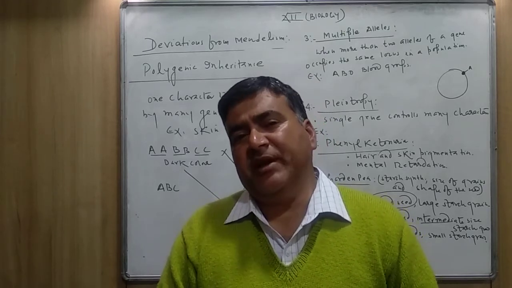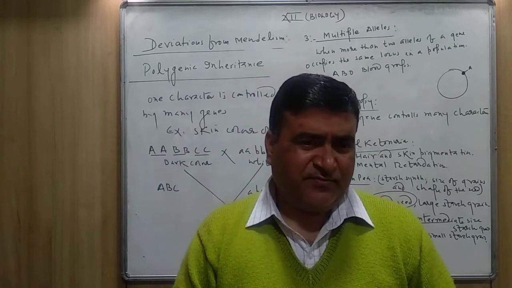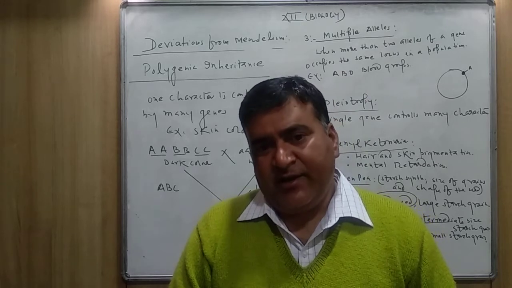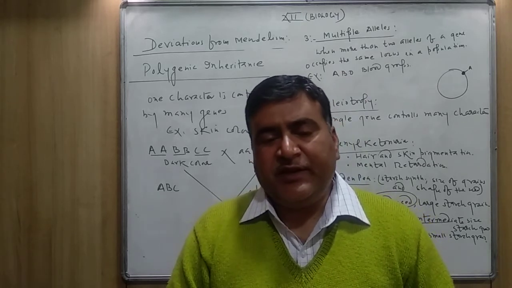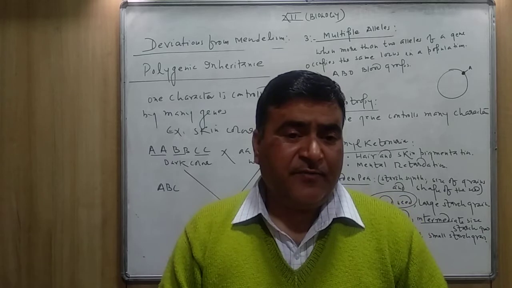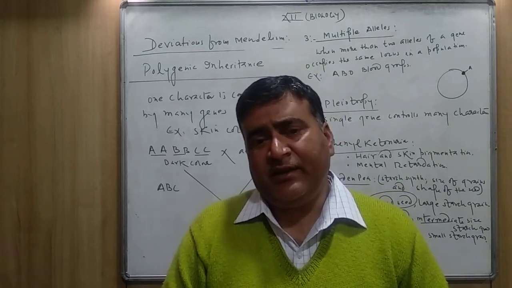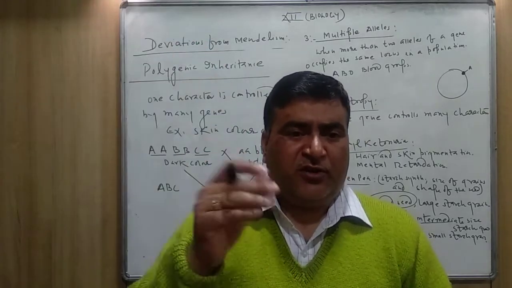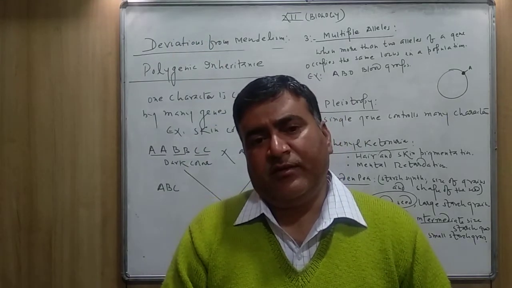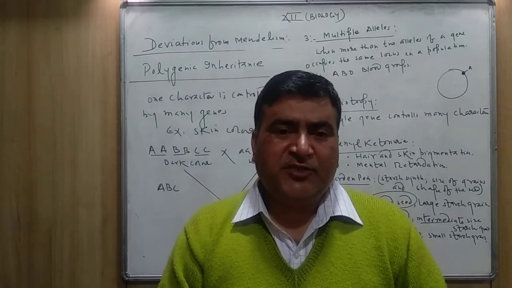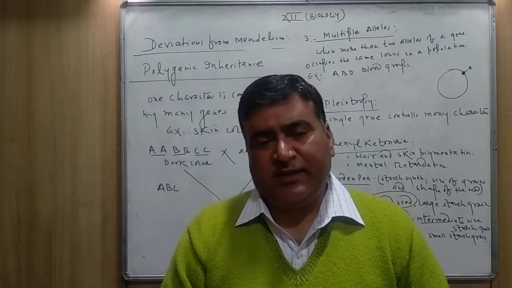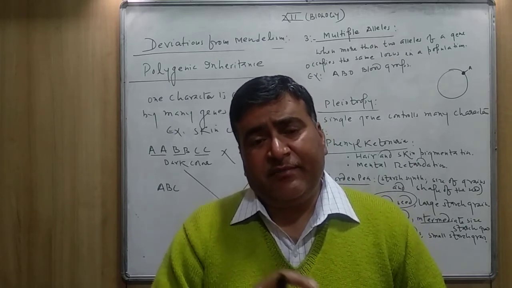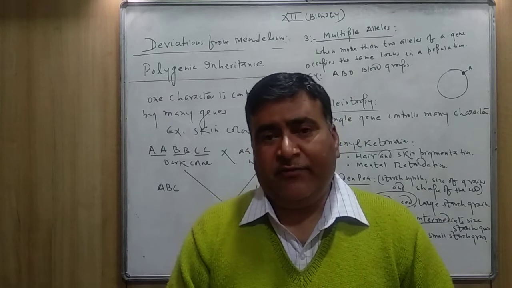And if the amount of melanin is very less, the person will be white. The individual will be very fair in color. And if the melanin is present neither too much nor very low, at an optimum level, their color will be mulattoes, or you can say intermediate between the dark and fair.